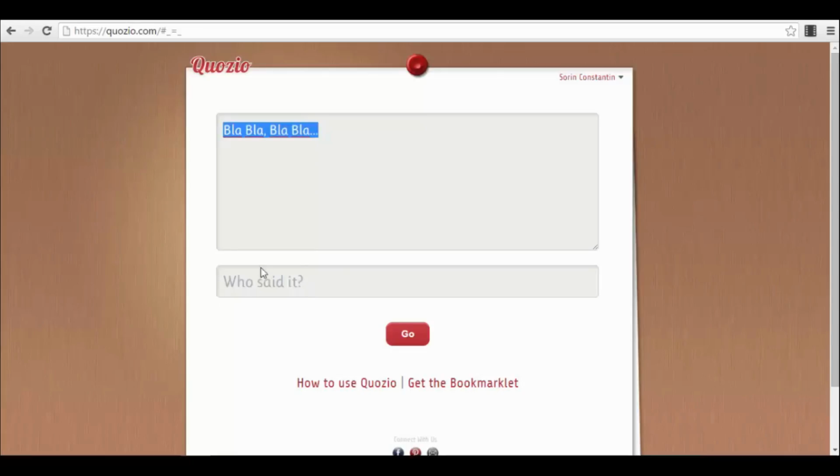So you just type in your quote here, and then you type the name of the author, the Mighty, and that's it. Then you press the button go. Very simple stuff. This is rocket science, guys, as you can see.